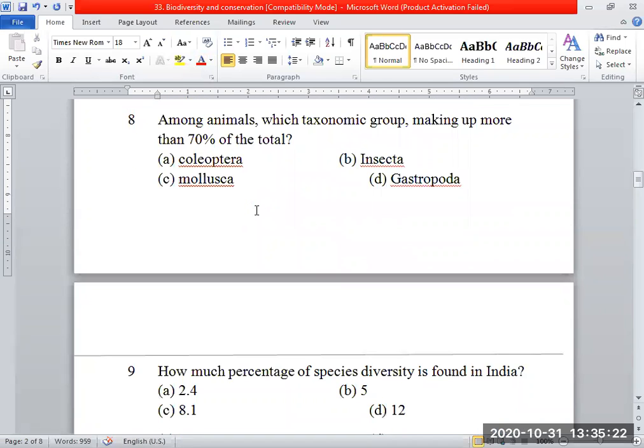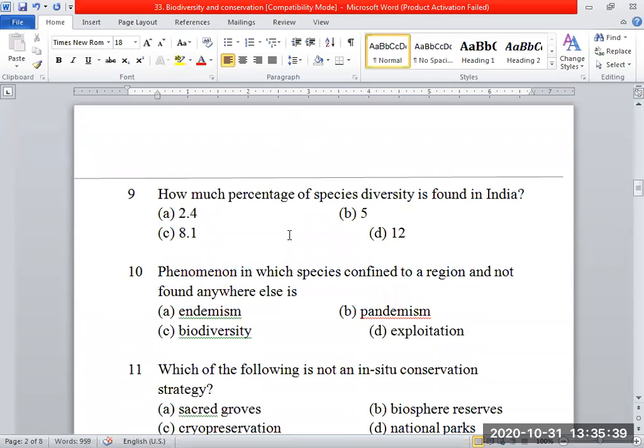Among animals, which taxonomic group making up more than 70% of the total? Insecta. Very good. Class Insecta, largest class. We use it to say in the animal kingdom, it occupies 70% of the total.